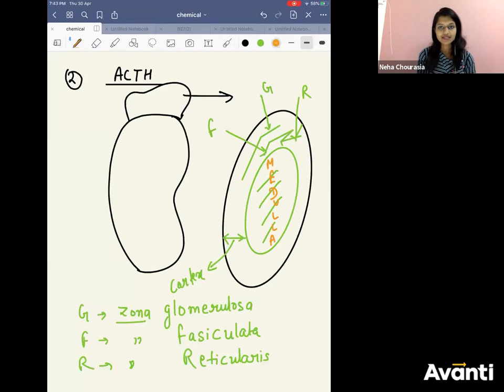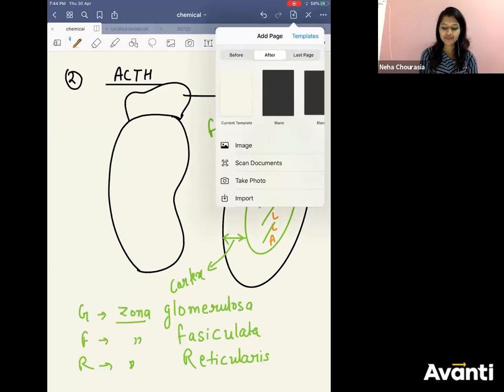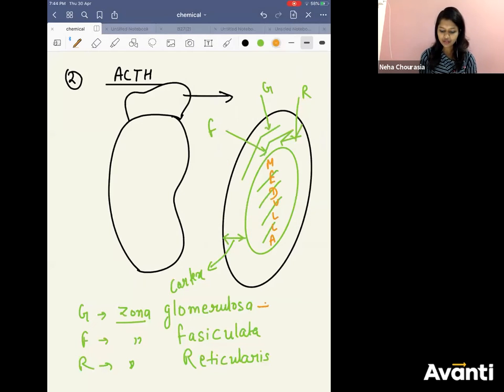Now, which hormones do they secrete? Does anyone remember? Glomerulosa secretes what? I had told you already. Mineralocorticoid. Awesome, Ankita. What is the nature of corticoids? They are all steroids, we learned it yesterday.